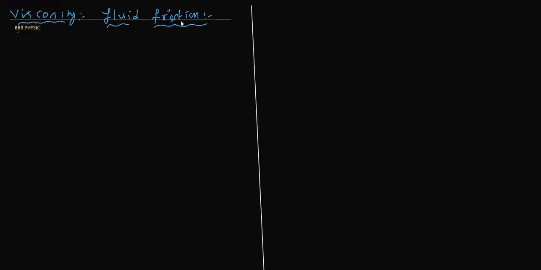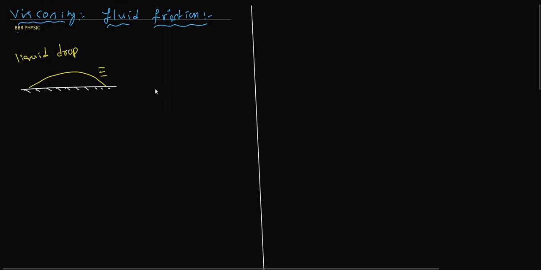Let me take an example to explain this. We have one surface, and on this surface there is one liquid drop, like this. To explain this concept, I'm going to cut that liquid drop into layers.